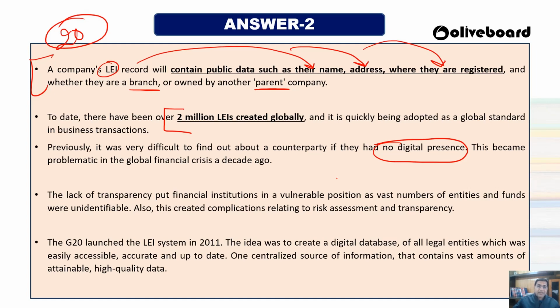Earlier there was a very big lack of transparency, and because of that financial institutions were put under risk. But because of the creation of the Legal Entity Identifier, the risk has now been reduced, and a proper transparent mechanism has come.